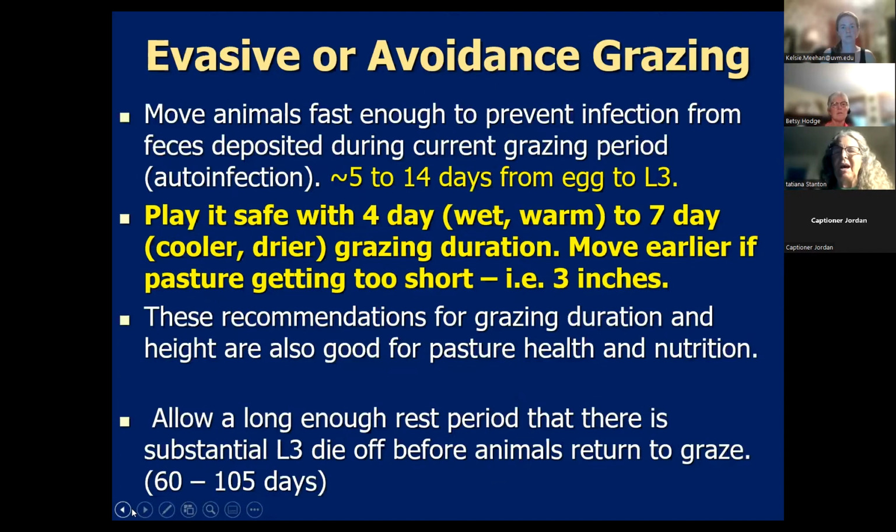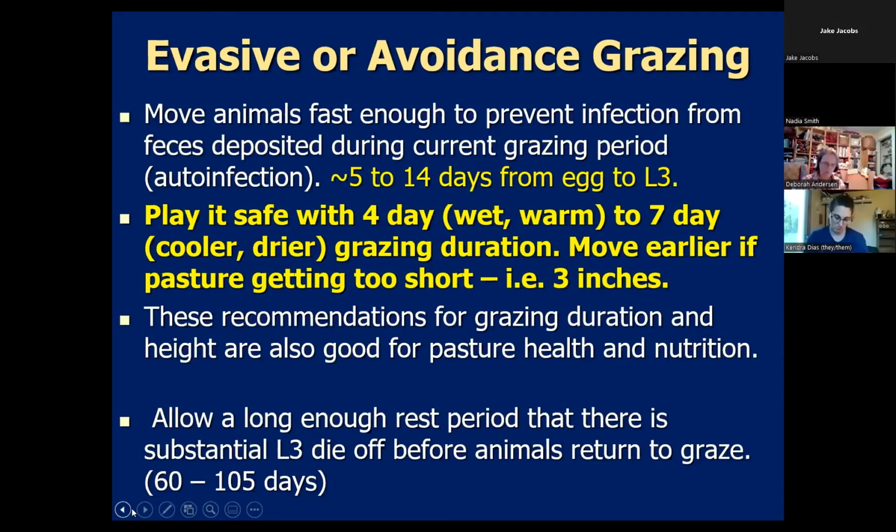If there's already a lot of worms there, there are feedback mechanisms that tell the L4 larva, oh, there's too many mature worms, I'm just going to stay immature and go into hibernation. It also has to do with the season of the year. It has triggers that let it know the day length, and it can decide, oh, winter's coming, it's time to hibernate, and not become a mature adult.